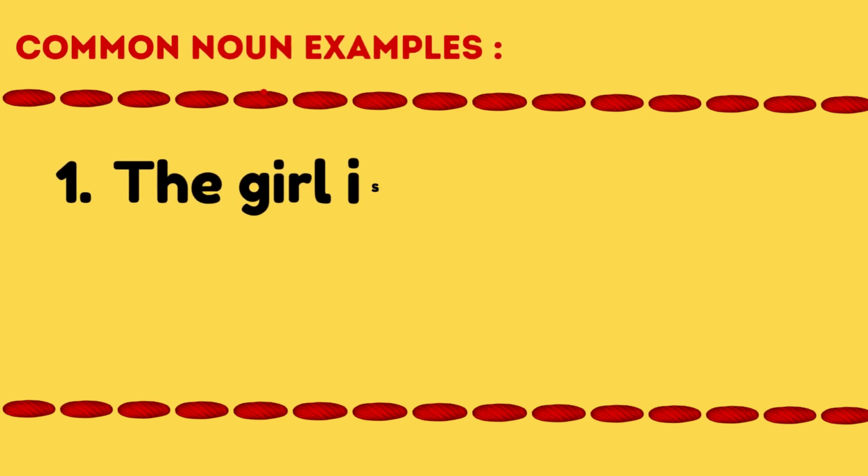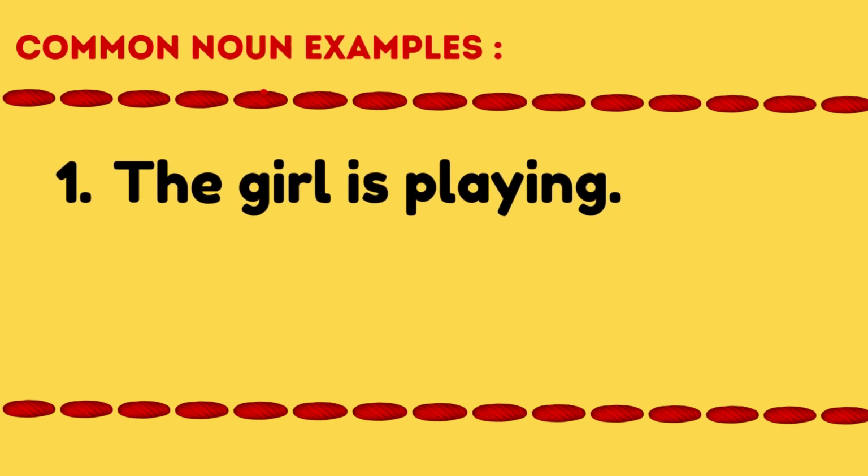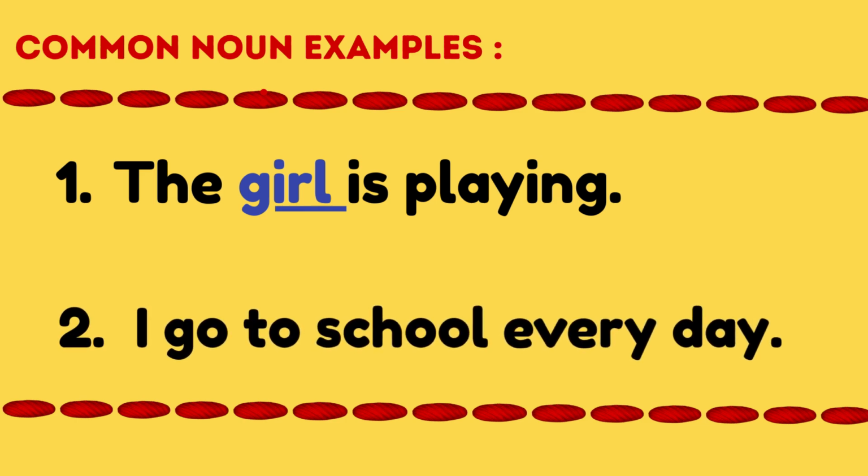The girl is playing. Here, girl is a general name. We do not know which girl. I go to school every day. Here, school is a general place. It is not a special name. So, girl and school are common nouns.